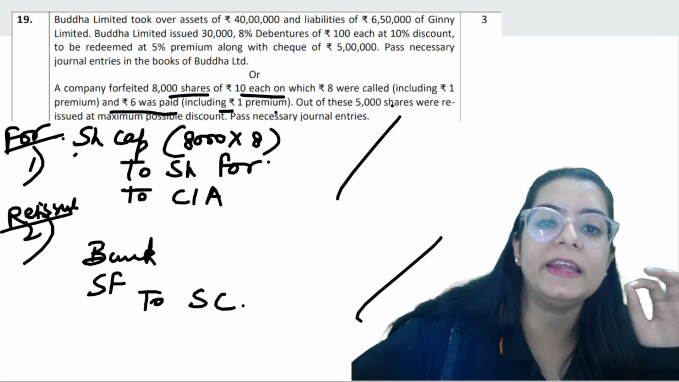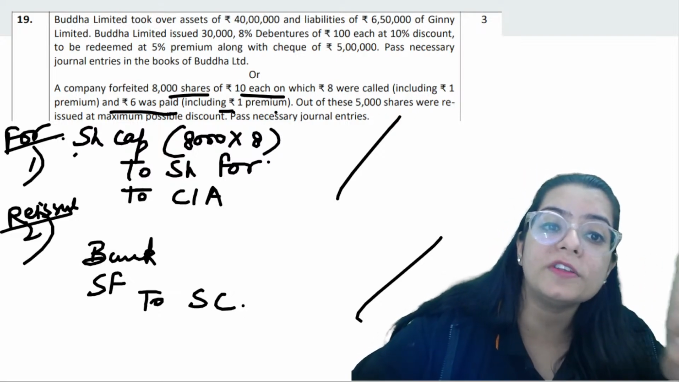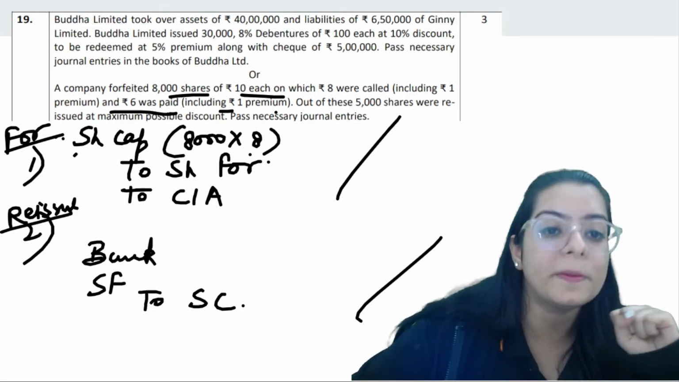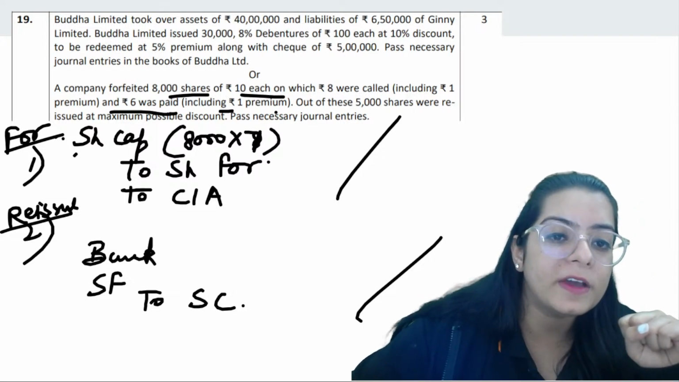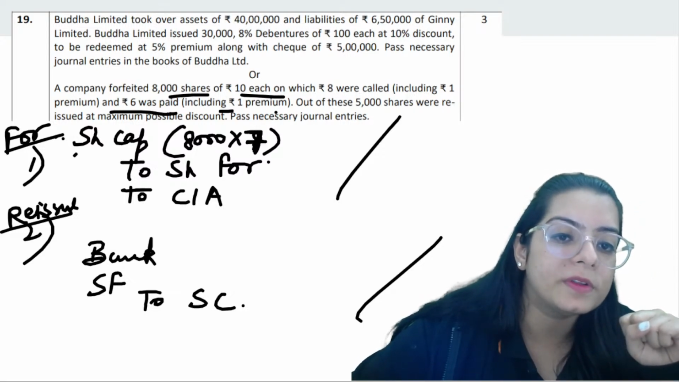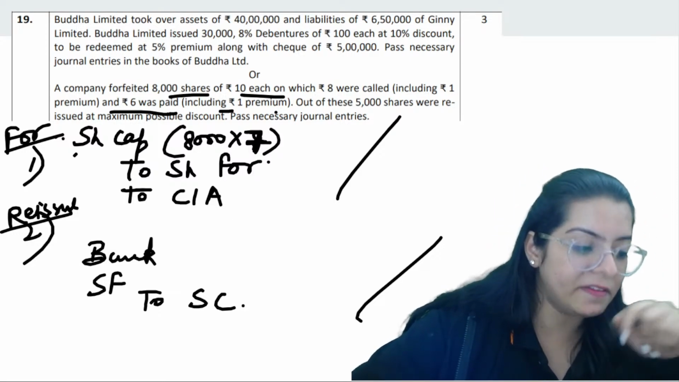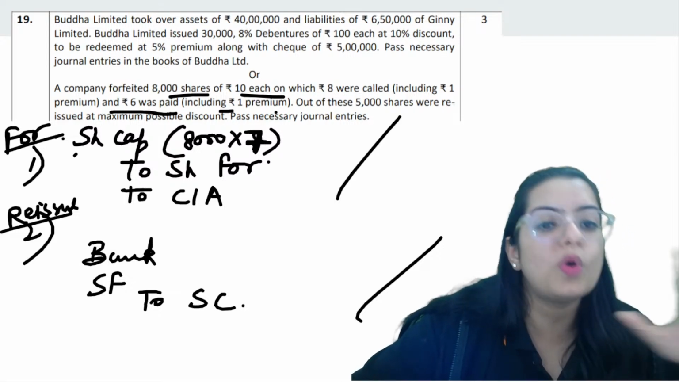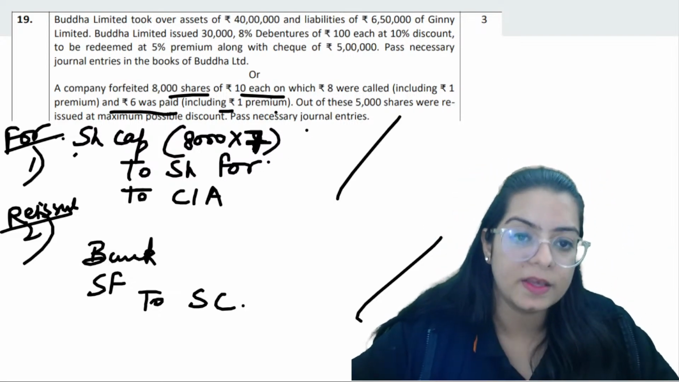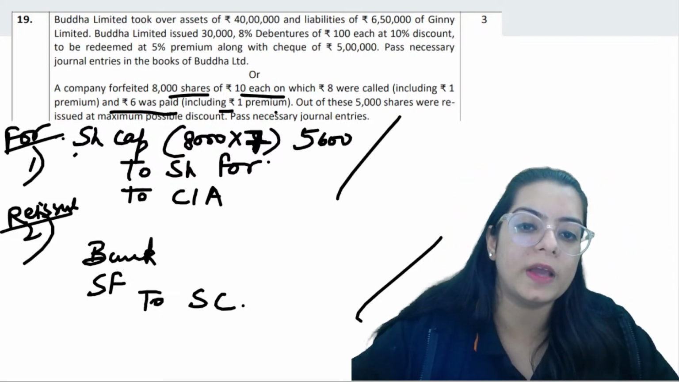So they said that 8 was called up and 6 was paid, which was including premium. So if premium is paid, we are not going to tell anyone about the premium. We are going to count the 8 as 7 only. Whenever SPR is paid, it is not told even to the second person. So 56,000 is what we have called up.